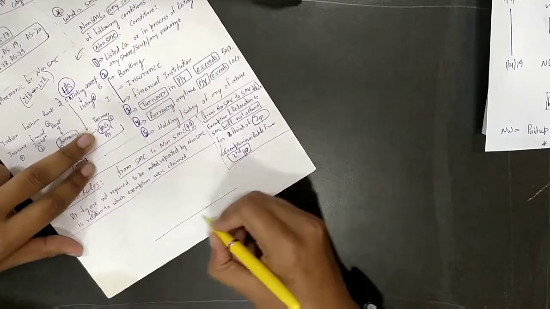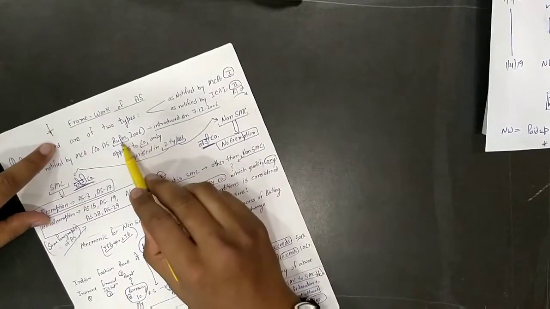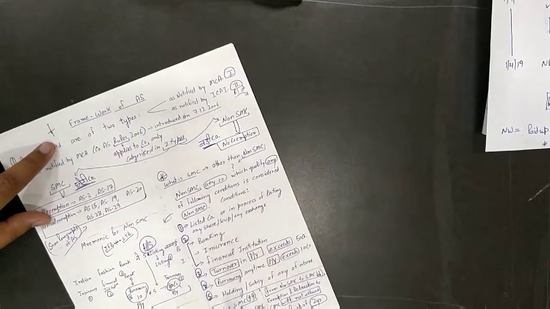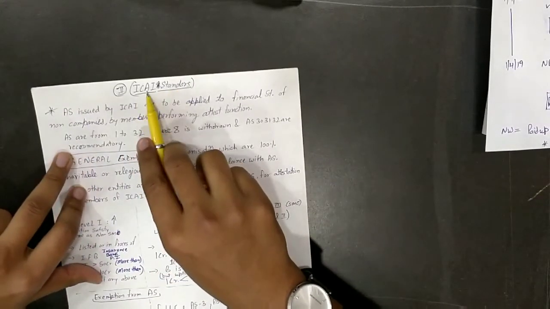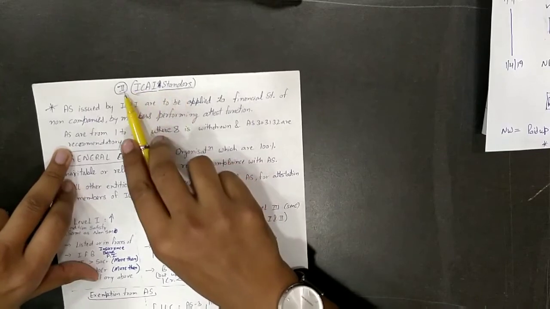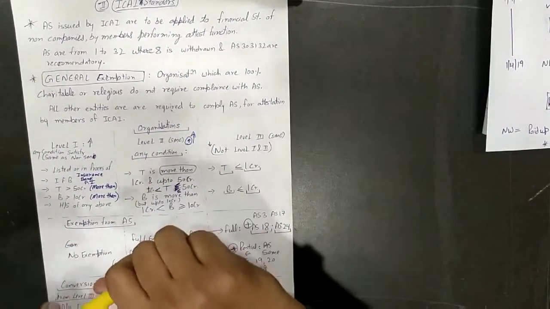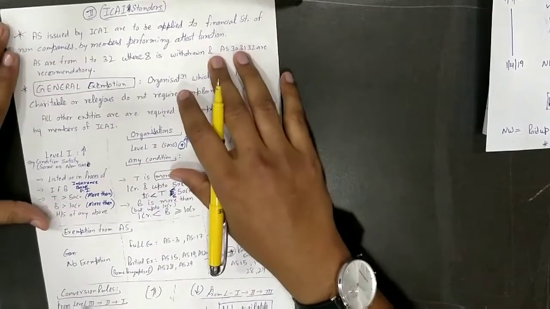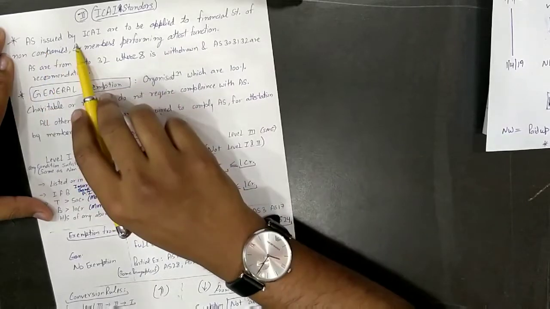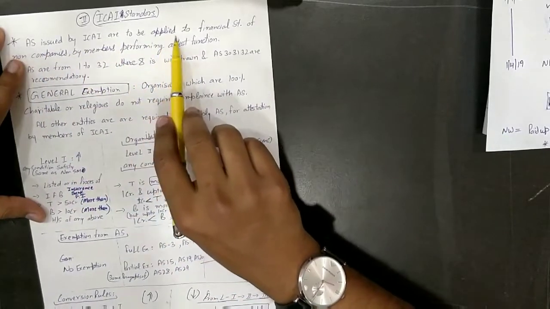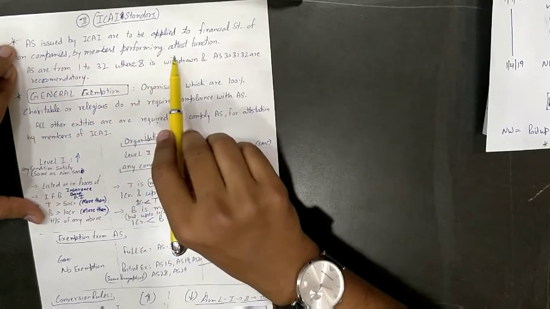This completes our list of MCA AS which were given by rules 2006, company AS rules. Now we'll see accounting standard given by ICAI. ICAI standards part number 3. After completing this you will be done with framework of AS. 4 marks completely secured. Then we'll discuss practice manual question. AS issued by ICAI are to be applied to financial statements of non-companies by members performing a test function.